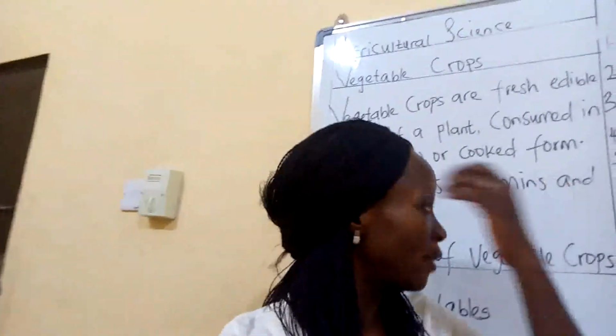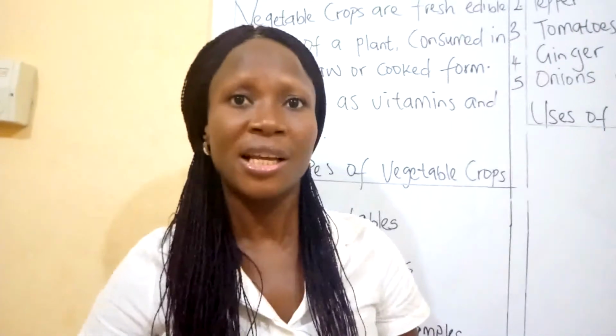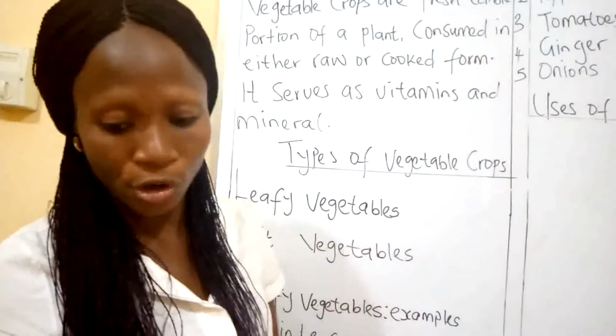Sorry, the uses of vegetable crops. Okay, the uses of vegetable crops. And we say vegetable crops are used as spices. Example, some of those crops that are used as spices are, for example, your pepper. What do you use your pepper for? You use it to spice your food, isn't it? You use your ginger, you use your onions, and so on and so forth.